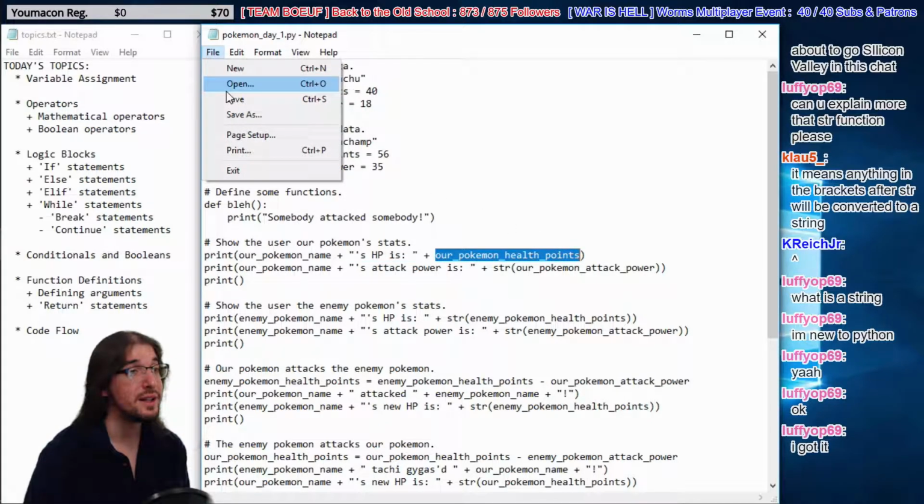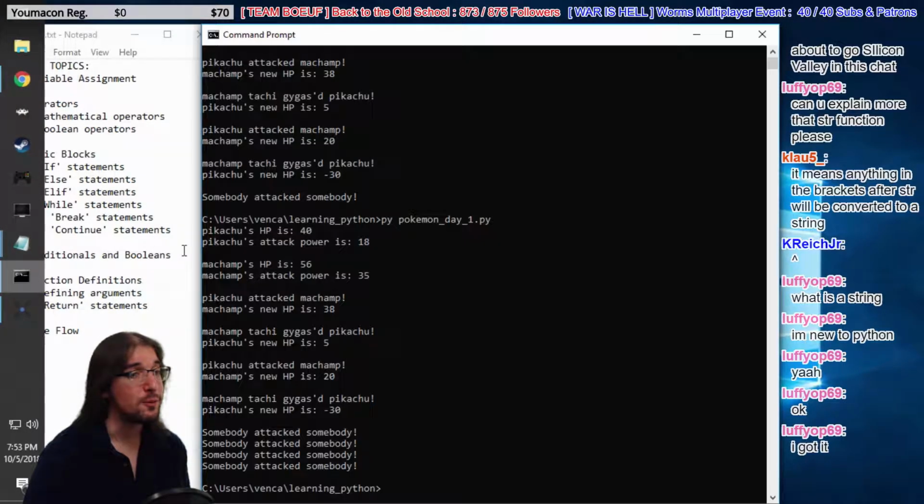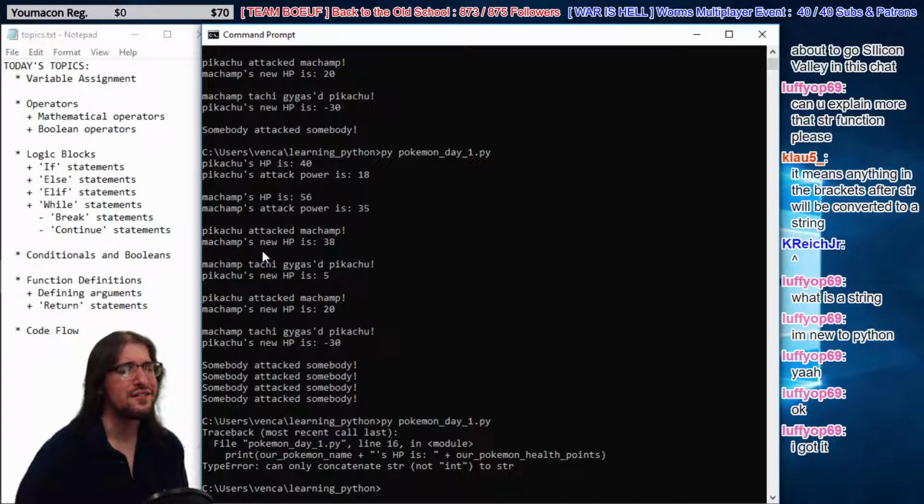But if we run that code, we get an error. It's a bad scene. Watch, it's gonna mess up our whole program. Oh no, we got an error, guys. Our code is bugged. What are we gonna do now? It's a type error. It says you can only concatenate. That means add together. It's programming lingo for add together. You can only add together strings to strings. You cannot add an integer, it says, to a string. So we have an error. You cannot add an integer to a string.